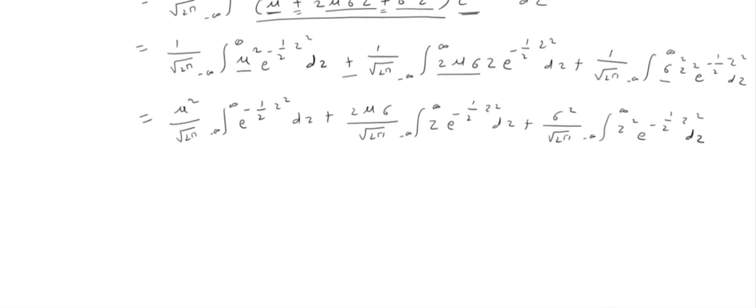Right? Now, this is my first integral, this is the second integral,